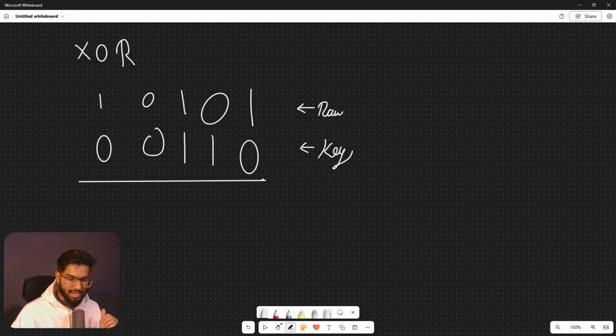The logic of XOR is that whenever we get an uneven input, that is going to be considered as a 1 bit. And when we get an even input, the response has to be 0. For example, if I get one input as 1 and the other input as 0, the output of 1 and 0 is going to be considered as 1. In this case, when I get 0 and 0, which are even inputs, I'll get the output as 0. Same case with 1 and 1: since both the inputs are equal, we get the output to be 0.